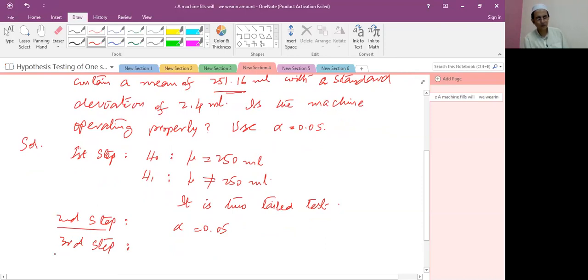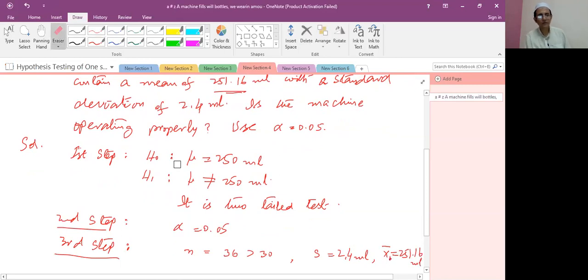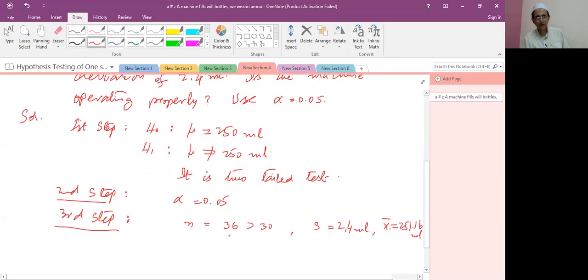First you write the data: sample size n is equal to 36, which is greater than 30. And S is equal to 2.4 ml, which means sample standard deviation. And X bar is equal to 251.16 ml, the sample mean. Because n is greater than 30 and the sample standard deviation is given,